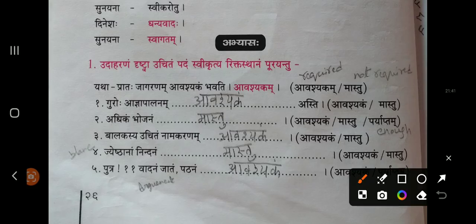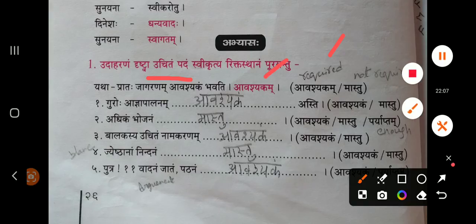So here what they are saying, prataha jagaranam avashyakam bhavati. In the morning, jagaranam means no sleep. So that is required. Morning you don't sleep, right? So that's what they are saying. Here avashyakam will come. That means no sleep is required. That is avashyakam. It is done. Now the next example.